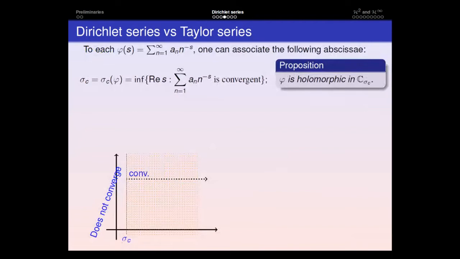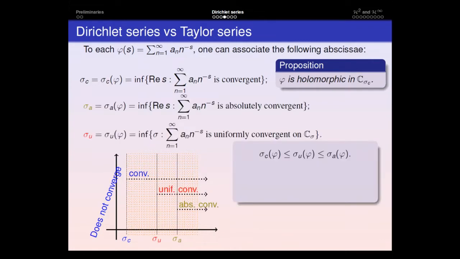Okay, so once we have considered this formal series, we associate the following abscissae, which will play the role of the radius of convergence in the context of Taylor series. So we have the convergence abscissa, which is defined as the infimum of the real parts of the points for which the series converges. And as happened for Taylor series, we know that Dirichlet series are holomorphic in the half plane of convergence defined by the abscissa of convergence. So we have convergence to the right of the abscissa, in the whole half plane, and the series does not converge to the left of the abscissa.